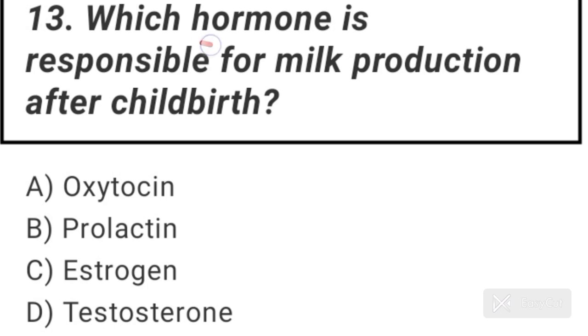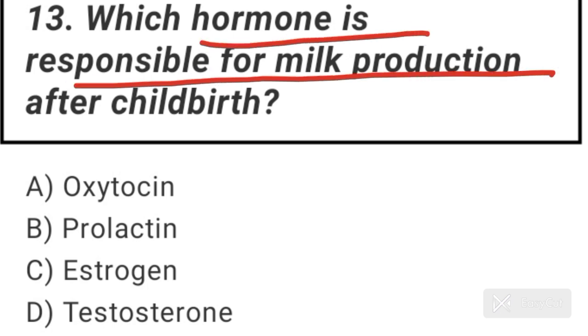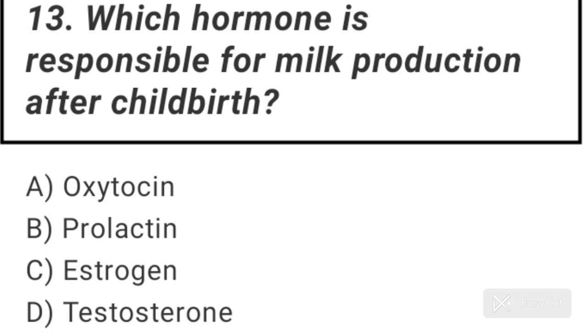Question number 13. Which hormone is responsible for milk production after childbirth? Answer is option B. Prolactin is responsible for milk production after childbirth.